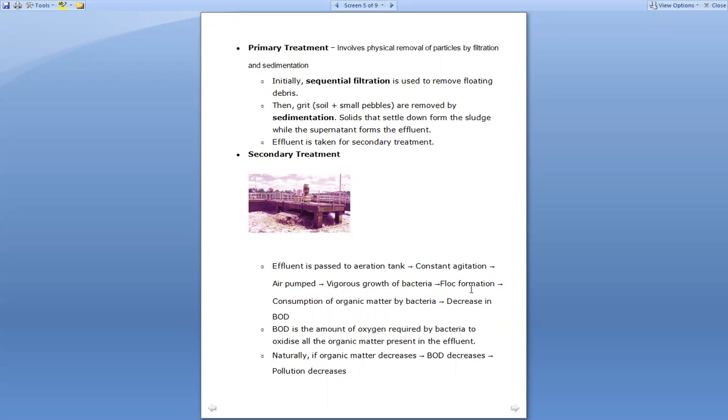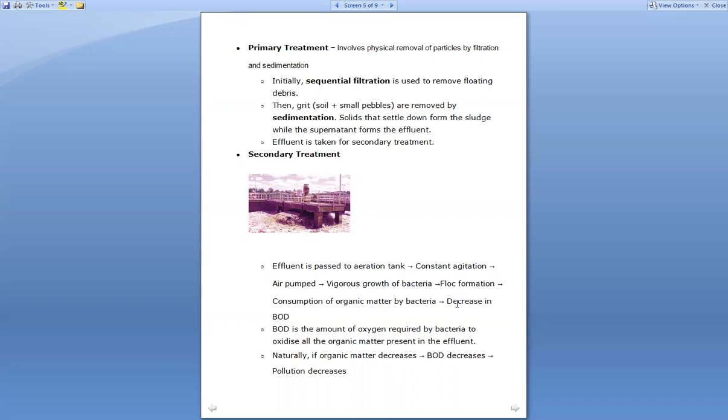That is, all the bacteria upon getting the air, their growth increases, and when the growth increases, what happens? They stick to each other, forming small flocs. Small ball-like flocs are formed, and when these flocs are formed, the organic matter is consumed by the bacteria. Whatever bacteria are present inside that effluent, they are going to consume all the organic matter present in the sewage water.